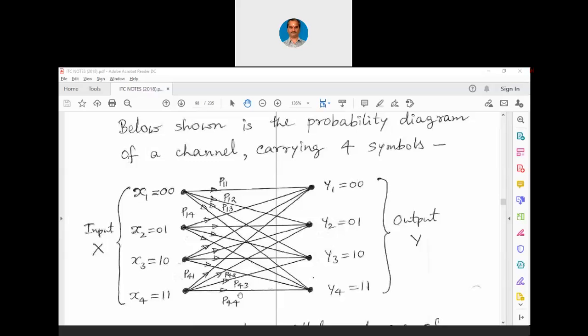This is what I have been telling you in the previous class, that we are going to consider mainly the binary channel only, because it will be very difficult for us to compute the probabilities or errors for channels having more than 2 symbols, because it is going to complicate our mathematical work.